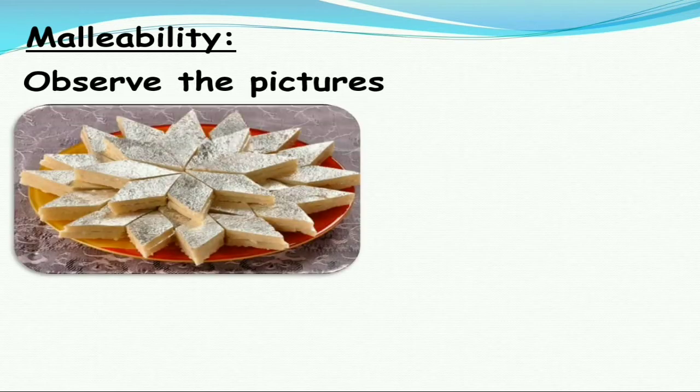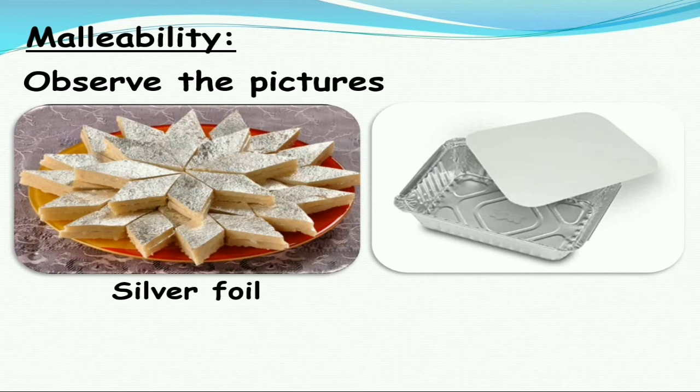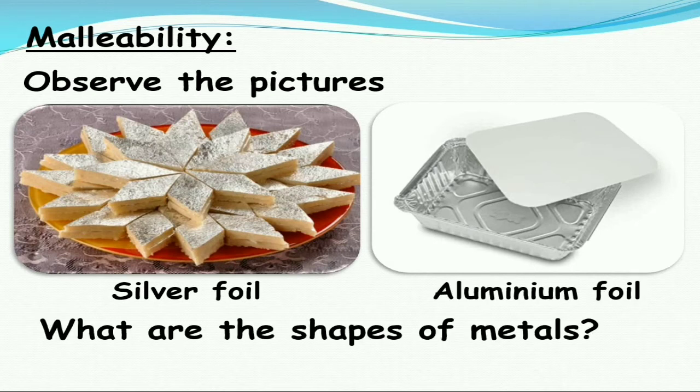Today we are going to discuss the physical properties of metals and non-metals from 8th class science. Malleability. Observe the pictures. These are sweets covered with silver foil, and these are parcels made up of aluminium foil. So what are the shapes of metals? They are in the form of sheets.